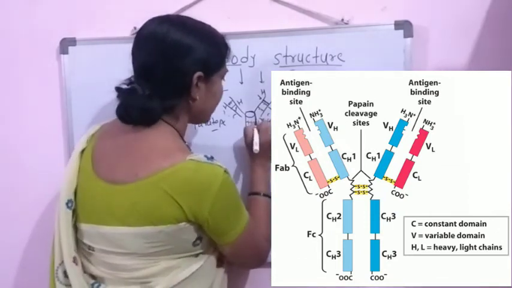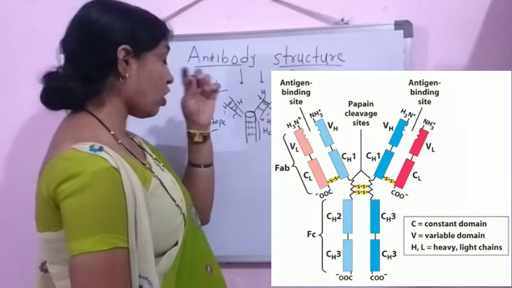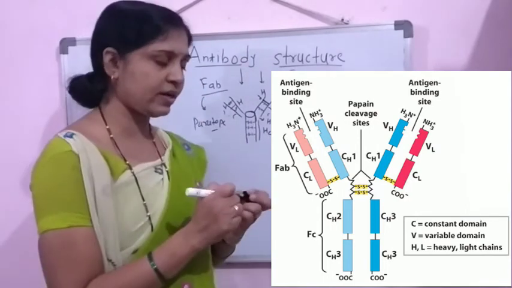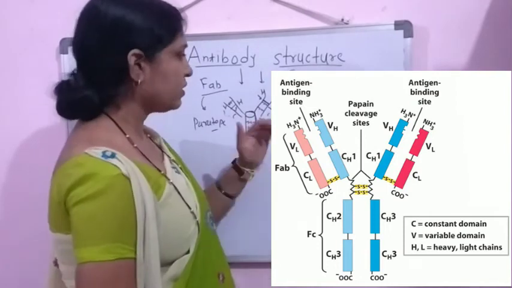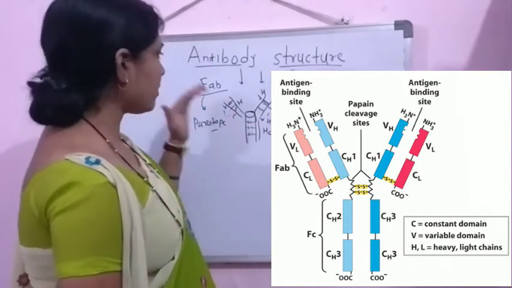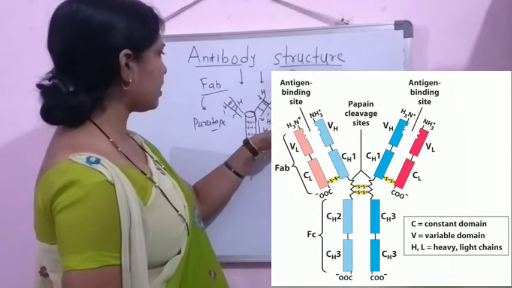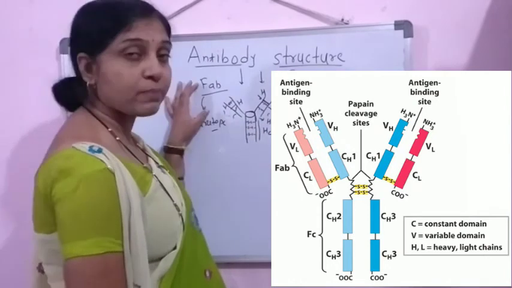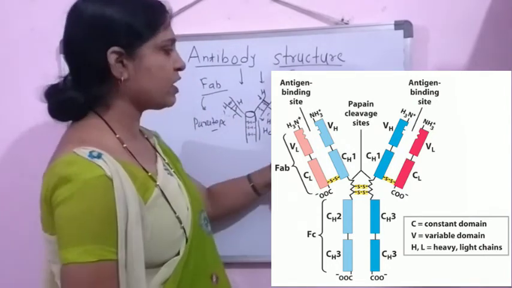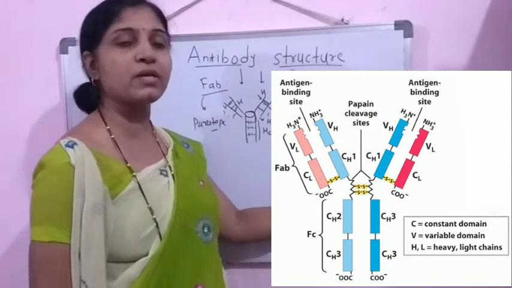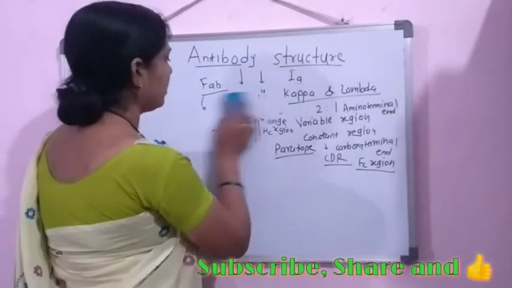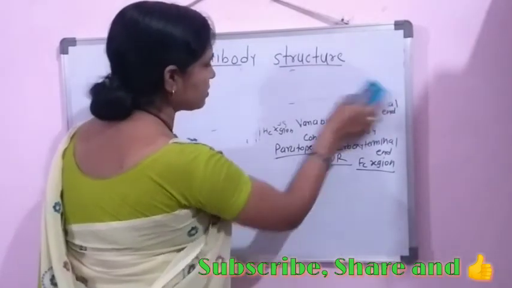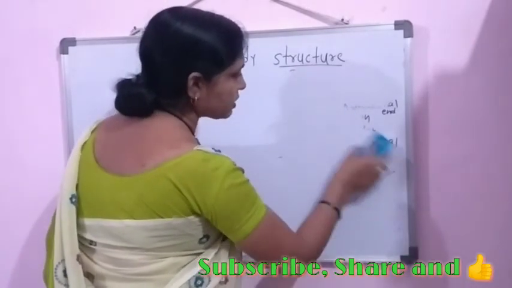It means these immunoglobulin molecules or antibody molecules contain these different regions, that is the variable region and the constant region, and there is also the presence of the FC region and Fab region. The Fab region is within the variable region, and the FC region is within the constant region. Two heavy and two light chains are the parts of this immunoglobulin molecule.